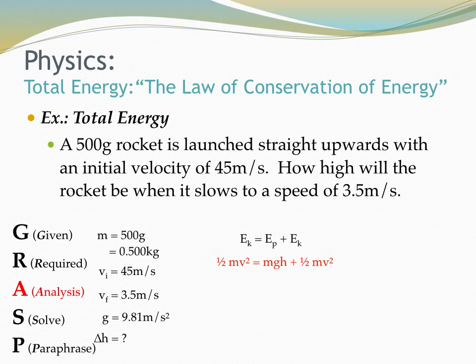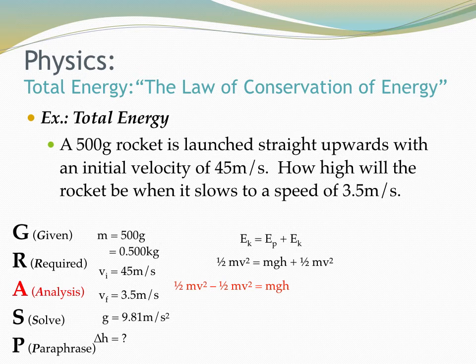On the left-hand side, we're talking about velocity 1. The mass is still the same, but the velocity is 45 meters per second. And then on the right-hand side, that velocity is 3.5 meters per second. So that'll be the final velocity that we're talking about, because we're going to start mixing these around. So right now we're trying to isolate h, and the h is in that mgh. So we're going to subtract out the final EK, the half mv squared, from the right-hand side.